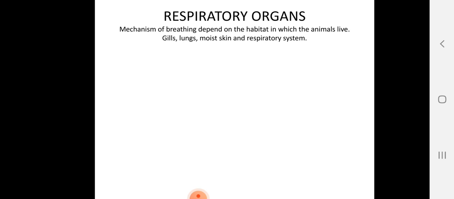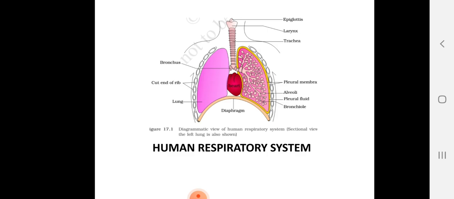Now I am taking the next slide, which is the human respiratory system. First of all, study the diagram. In this diagram, you can see there is the epiglottis. After the epiglottis, there is the larynx, trachea, and lungs, in which there are alveoli, bronchioles, and bronchus. The trachea is divided into two parts, the bronchi, which open into the lungs, and the bronchus is further divided into bronchioles.